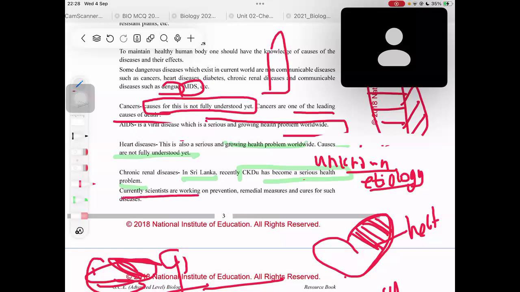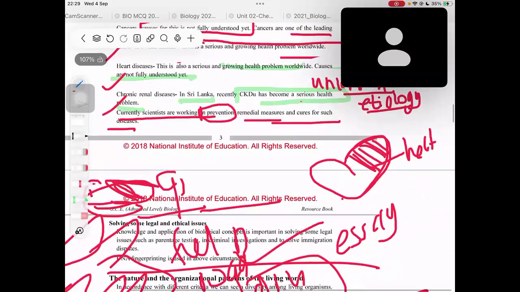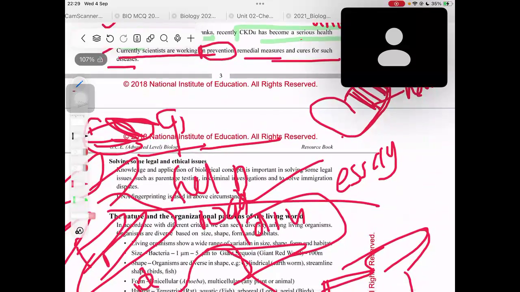Currently, scientists are working on prevention. That means how to prevent these four diseases, not just these four diseases, but all diseases, and how we can cure these diseases, right? Like what are the cures for these diseases. For cancers, you can do chemotherapy, right? And for heart diseases, you can take medicine. For chronic renal diseases also, you can do a transplant or something, right? So scientists are actually working on these parts, and for that also they need the knowledge of biology.